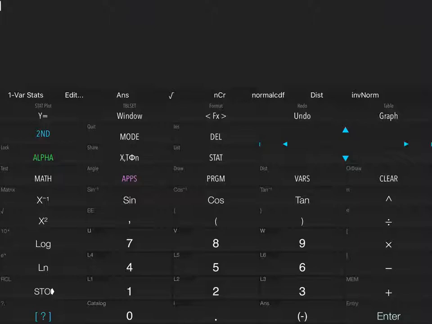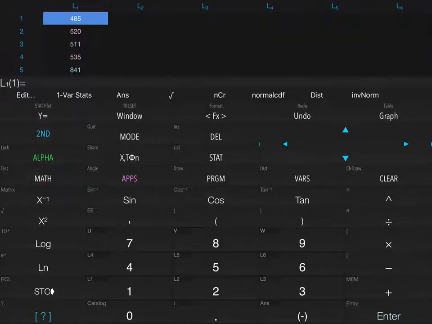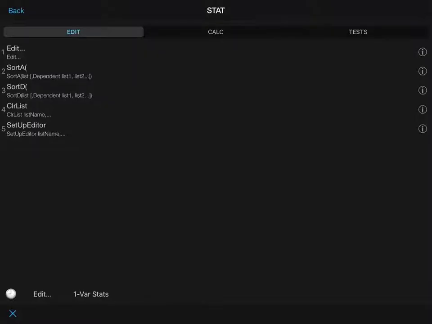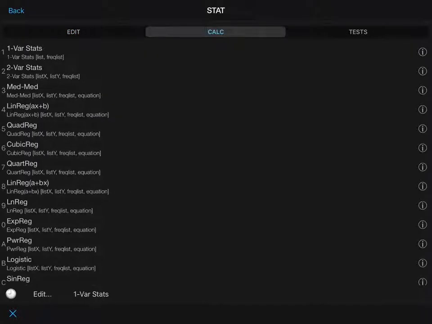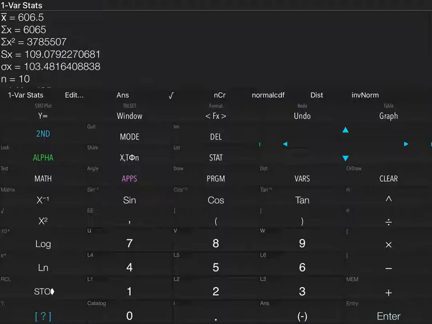What you want to do is you go to Stat and Edit, and you want to put in all your values here. I already put mine in. Then you want to go to Stat, Calc tab, 1-Var Stats, and hit Enter. Here is our x bar at the top, and our sample standard deviation.